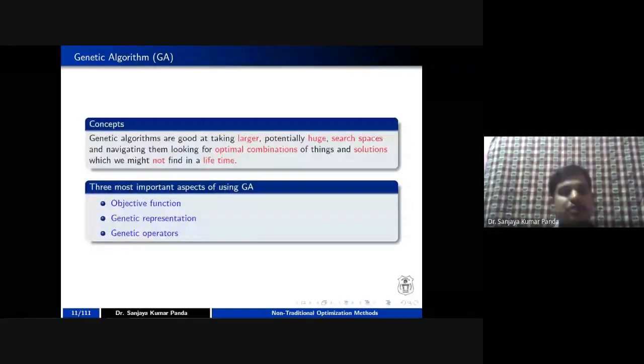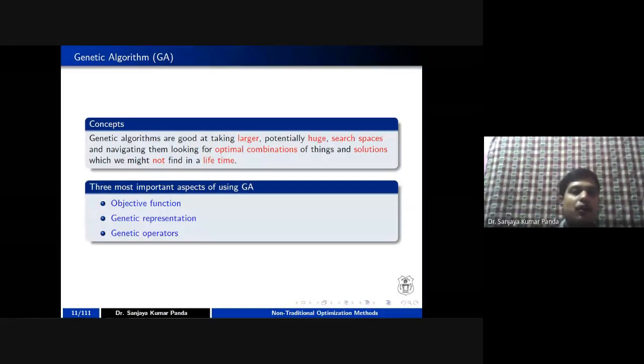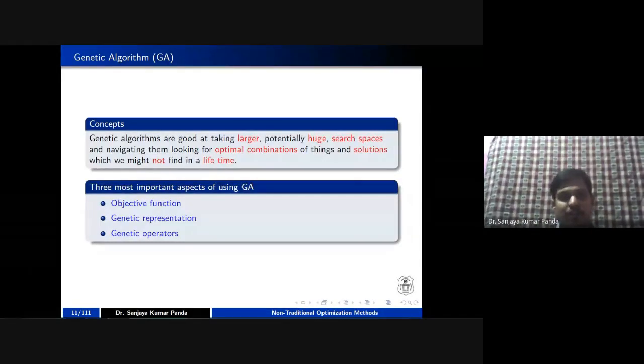So first, you can see here where to apply the genetic algorithm. Try to understand: for all types of problems, you cannot apply genetic algorithm or particle swarm optimization, or in fact any non-traditional optimization algorithm. In order to apply the genetic algorithm, there is a set of criteria. You have to check your problem space and determine whether it is fit for the genetic algorithm or not.